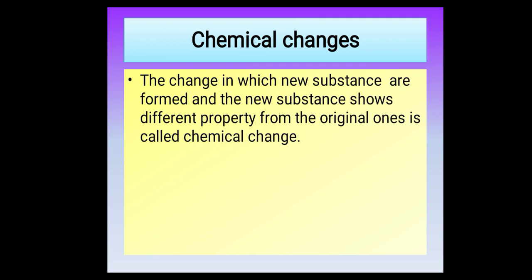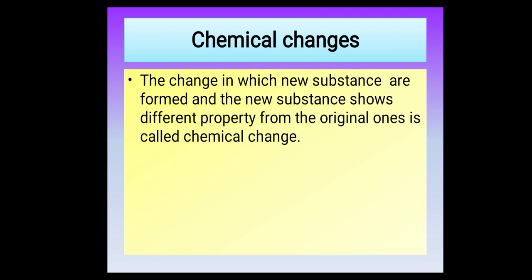So in a chemical change, the chemical properties of the substance changes and a new substance is formed. And this new substance so formed always shows the properties different from that of the original one. So the definition here is the change in which new substance are formed and the new substance shows different property from the original ones is called chemical change.